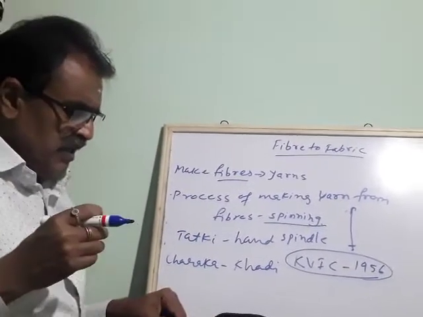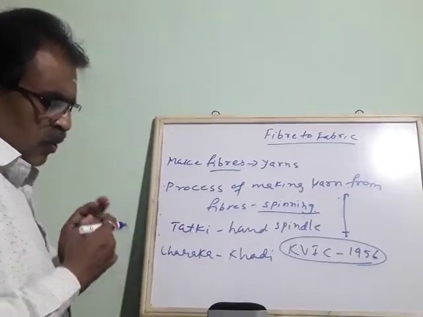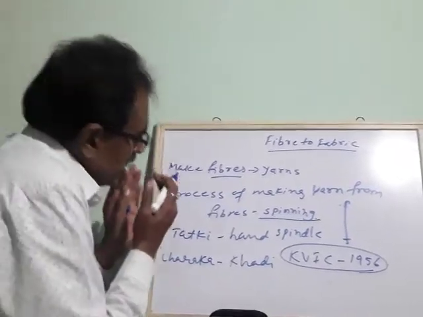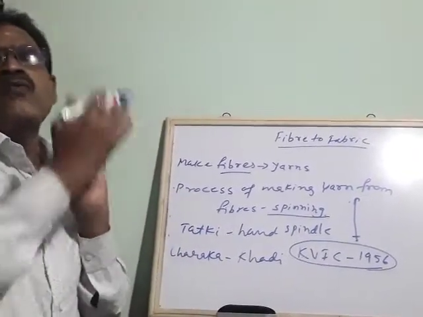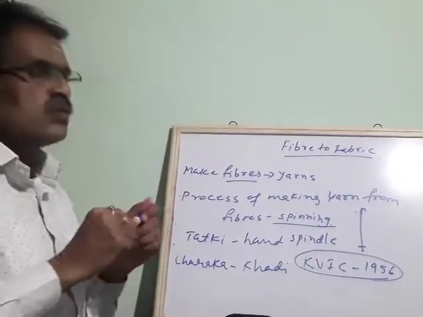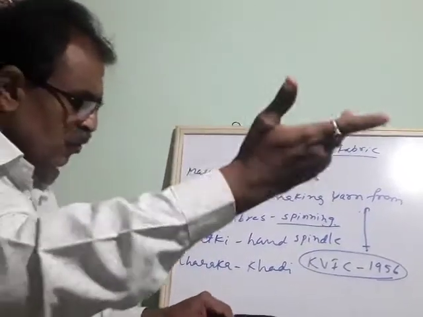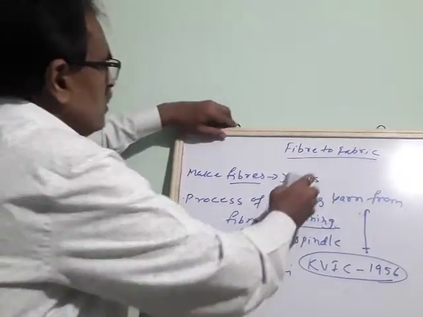Okay, and here then, how to get yarn, and how to convert yarn to fabric. There are two methods to convert yarn to fabric. What are those methods, we will study.